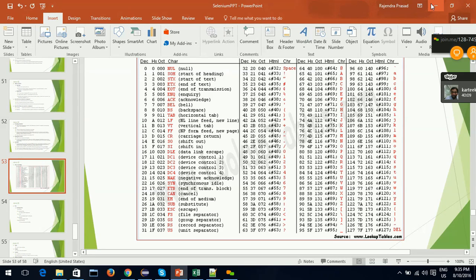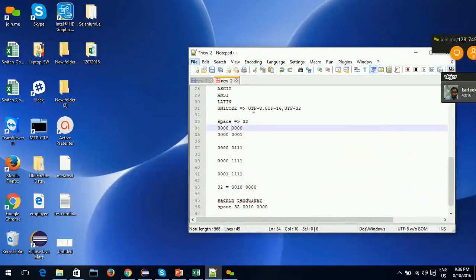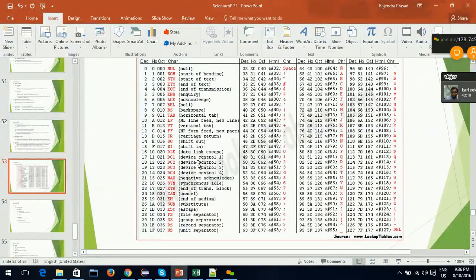Suppose there is a file written in Chinese. We cannot encode it using the ASCII encoding scheme, because ASCII has no place for characters which are not English, which are in a language different from English.